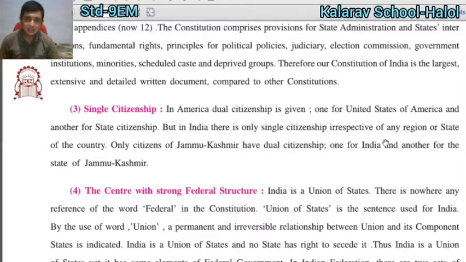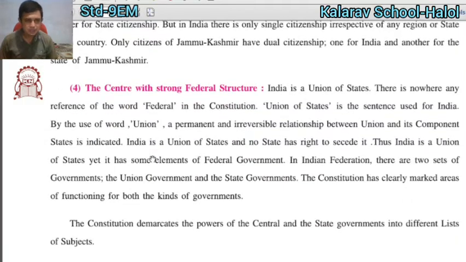If you are a citizen of India, you have just one citizenship, in whichever part of the country you belong to. Only citizens of Jammu and Kashmir have dual citizenship: one for India and another for the state of Jammu and Kashmir.